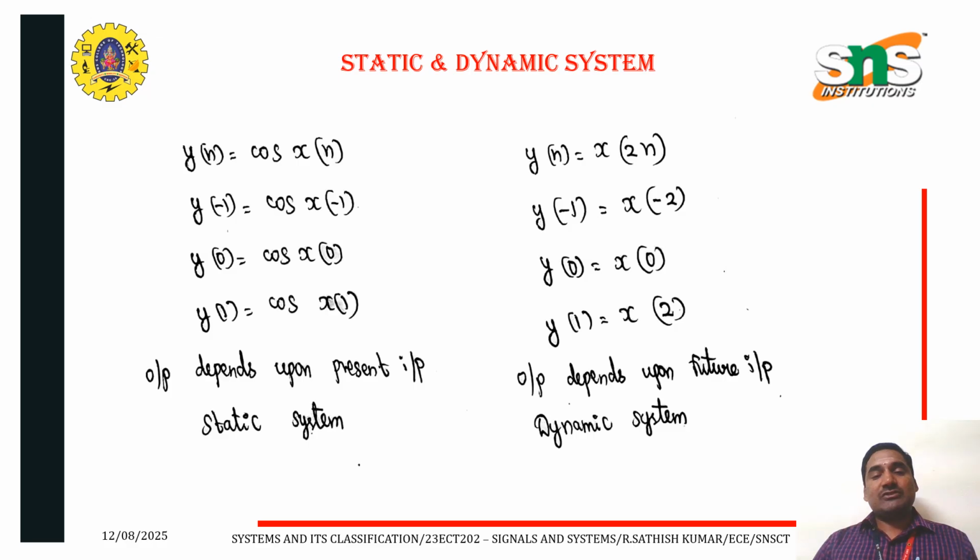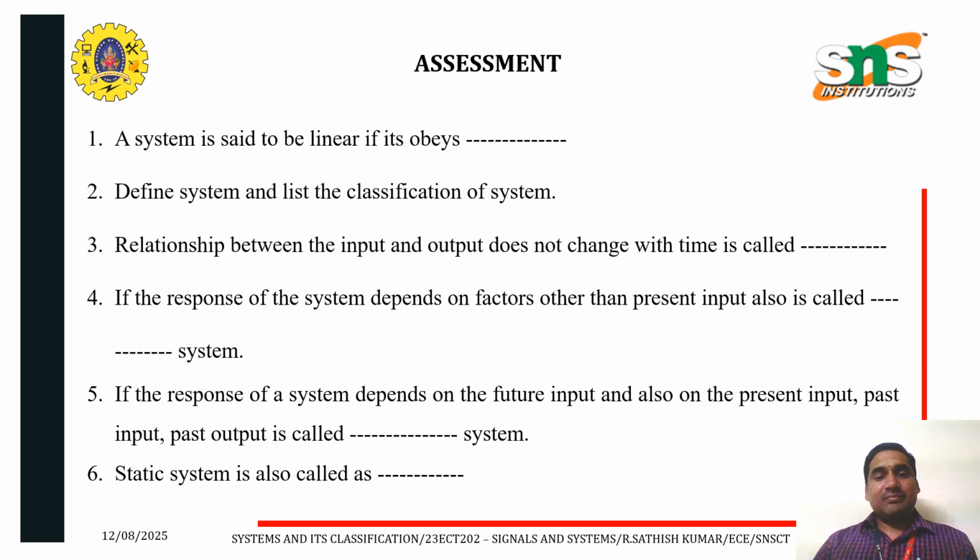Y of n is equal to x of 2n. Instead of n, y of minus 1 is equal to x of 2 into minus 1, that is x of minus 2. Y of 0 is x of 0. Y of 1 is x of 2. Therefore, y of 1 is x of 2, output depends upon future input. The system is said to be dynamic system.